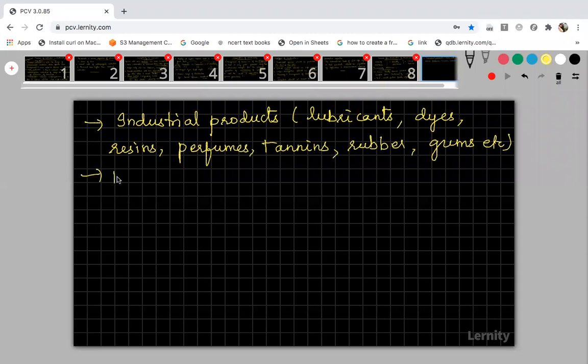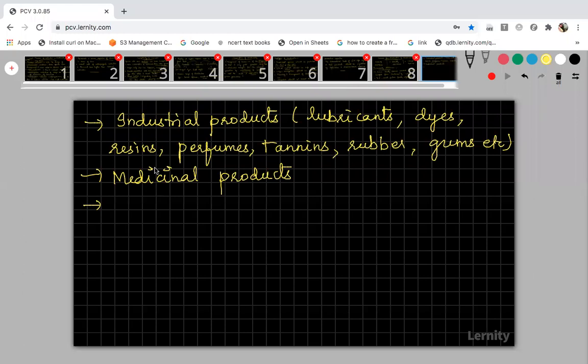Then apart from this, medicinal products. We know a lot of medicinal plants are there. For example, in anti-malaria, we get the quinine drug only from the bark of the cinchona tree. So many medicinal products we get from plants, and not only from plants, even from animals.